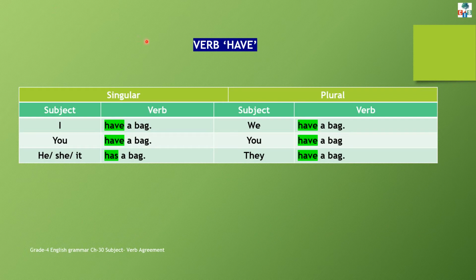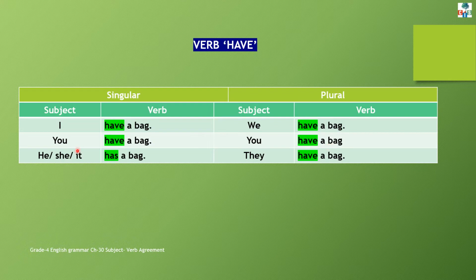Yes, children. The verb have also has many forms. For example, if the subject is I, which is in singular form, we will use have. I have a bag. And if the subject is we, which is in plural form, at that time also we will use the verb have only. We have a bag. And if the subject is you, whether it is in singular form or in plural form, same verb will be used. Have. You have a bag.